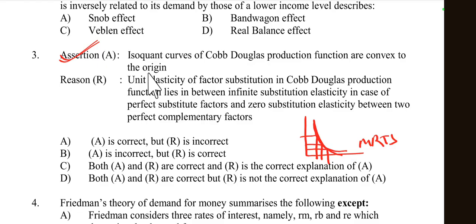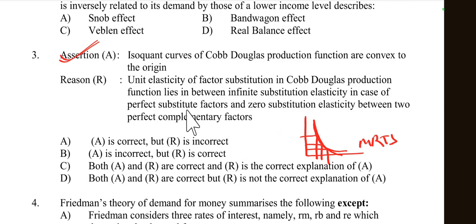Then the reason: unit elasticity of factor substitution. Unit means one. The elasticity of factor substitution in the Cobb-Douglas production function lies between infinite substitution elasticity in the case of perfect substitute factors, and zero substitution elasticity between two perfectly complementary factors. In perfectly complementary factors there is no substitutability, yes, zero substitutability.